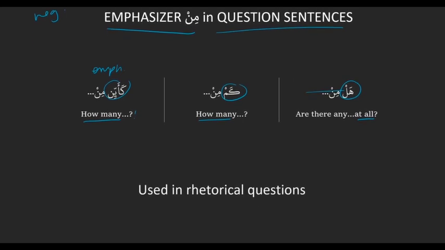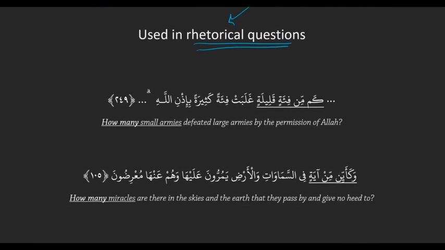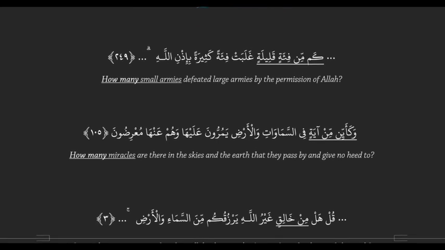And the emphasizer min is specifically used in rhetorical questions, right? So not literal questions, but questions that are meant to make the person think. So, for example, if your kid took your card and was spending all your money, you say, how much money do you think I have? Right? You're not actually asking them that. You're trying to make them think about their spending habits. So it's used in those kinds of questions, rhetorical questions. So here are some examples from the Quran.